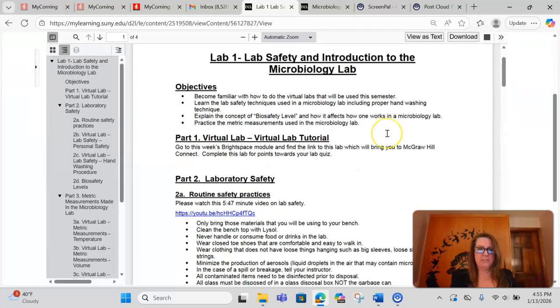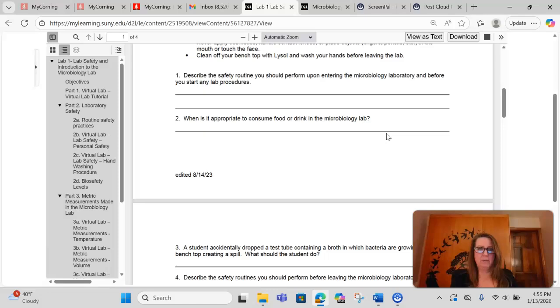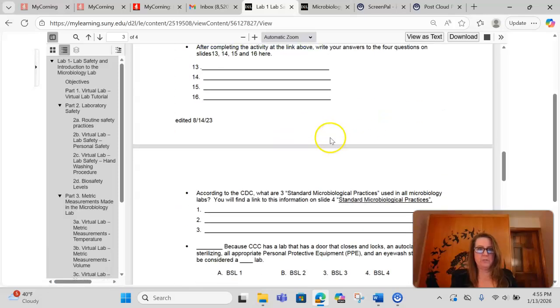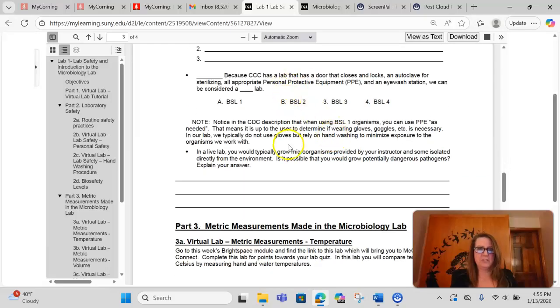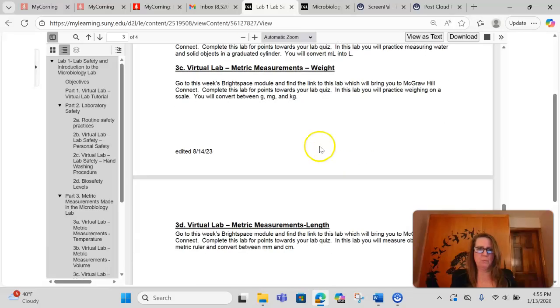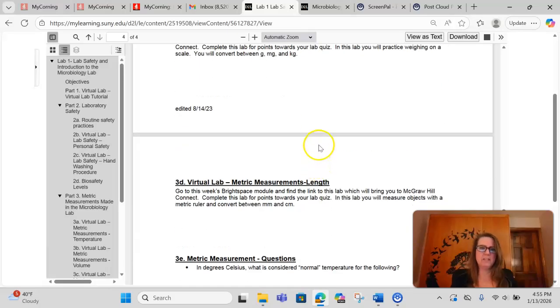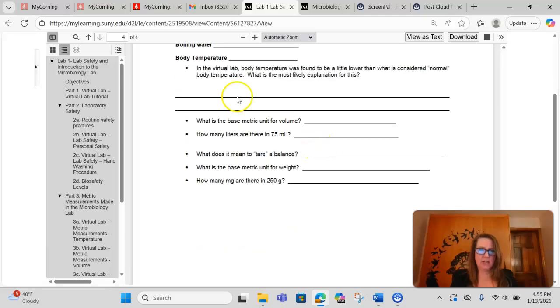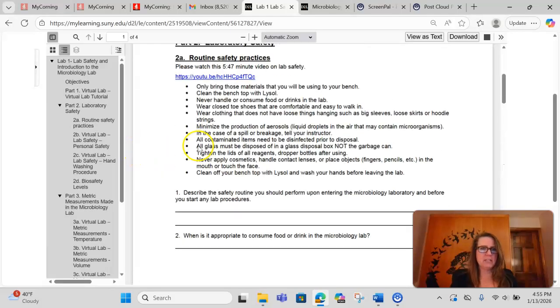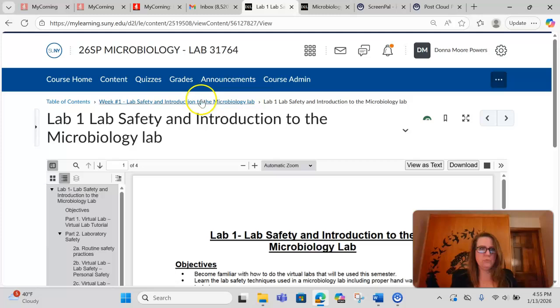So here's the lab handout, okay? If you see any hyperlinks, you can just click on that. It gives you a little bit of review, all the way down, usually some type of quiz questions. Just so you know, we are not doing this right here. These 3 virtual labs, temperature, volume, weight, and length, okay, 4 labs, I omitted that. So I now see I need to omit that on here as well. But essentially then you've got the same thing each week.